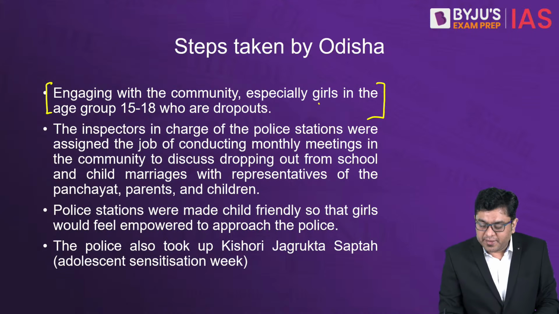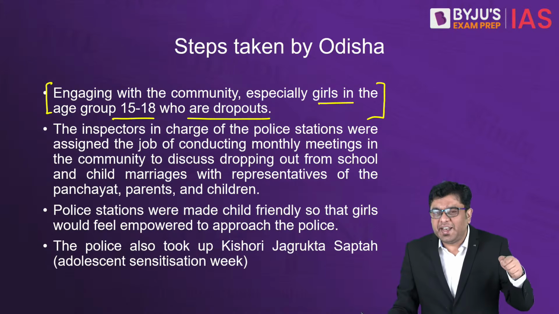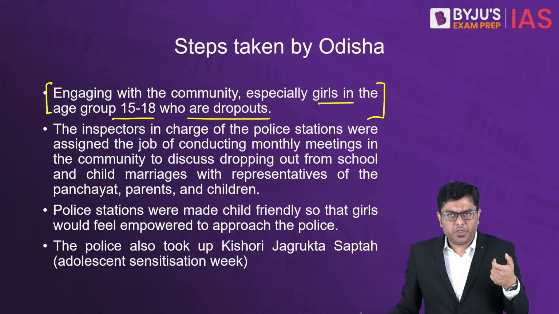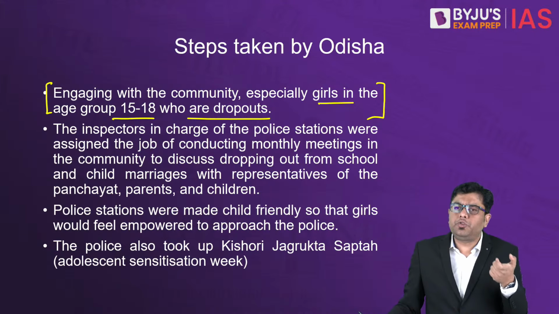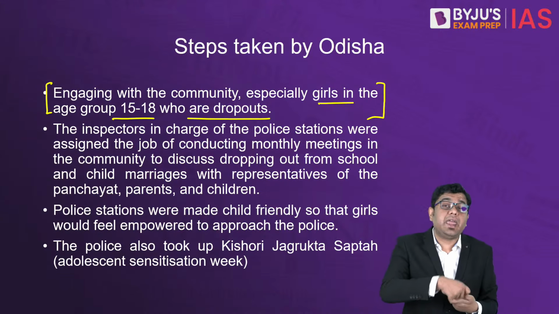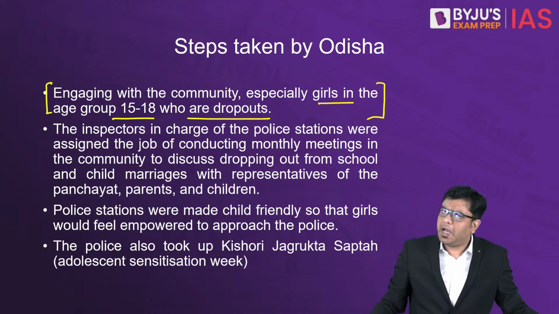Especially girls in the age group of 15 to 18 require a particular amount of counseling, a particular amount of information, because please understand, child marriage is not only one of the social issues that we are facing. Because of child marriage, there are health implications which also throw themselves into the picture. How?